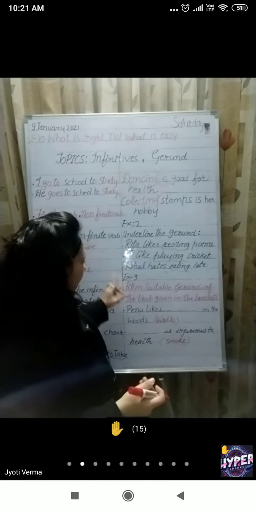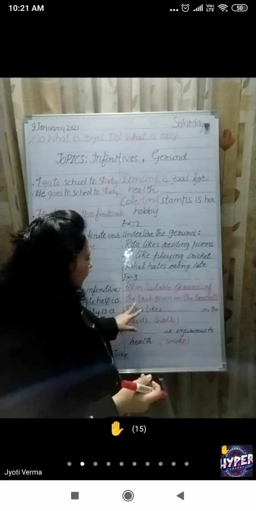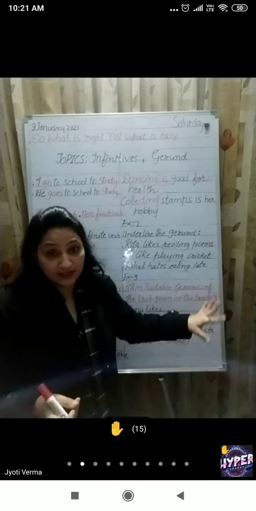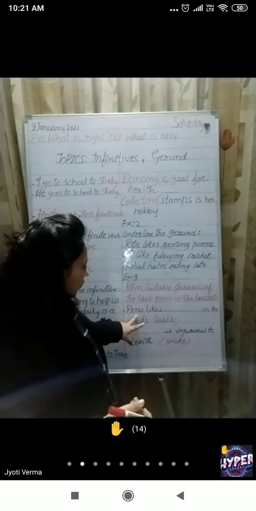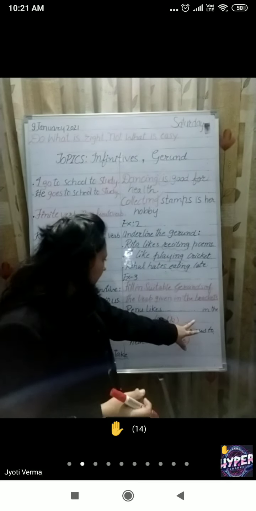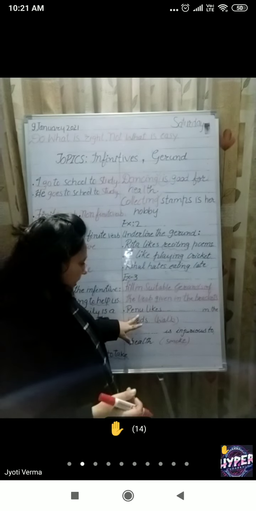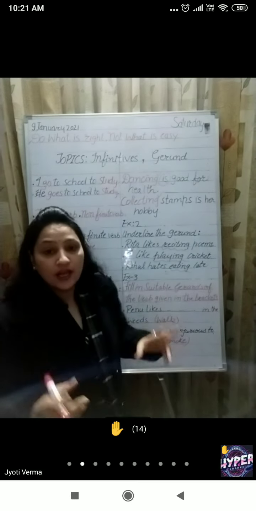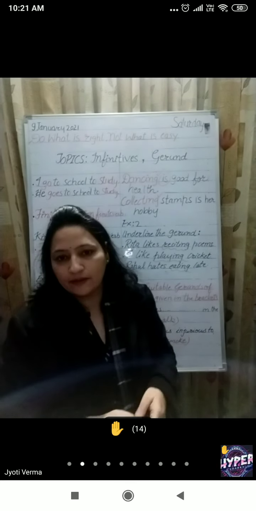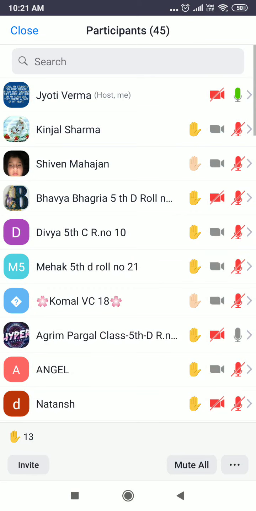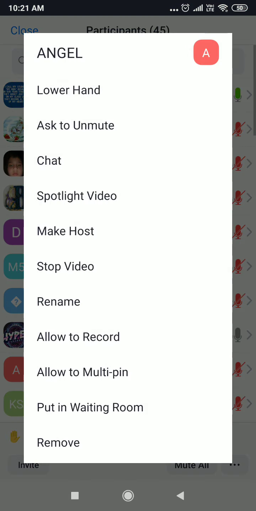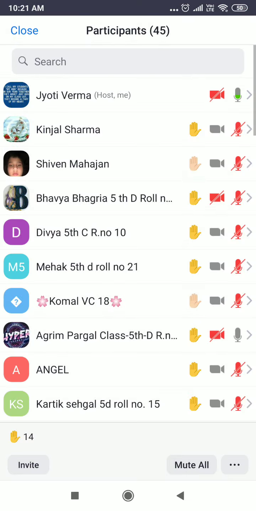Now, my dear students, let's do the next exercise. Exercise number 3. Fill in suitable gerunds of the verb given in the bracket. This type of exercise can come in your exam. Renu likes dash in the woods. Now you have to fill in a suitable gerund. I am going to give turn to Angel Preet.